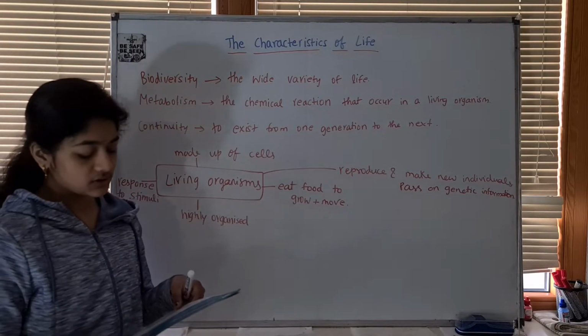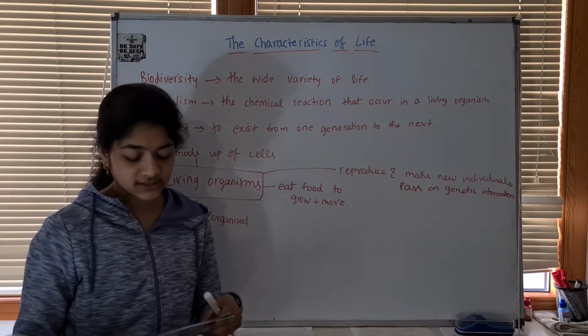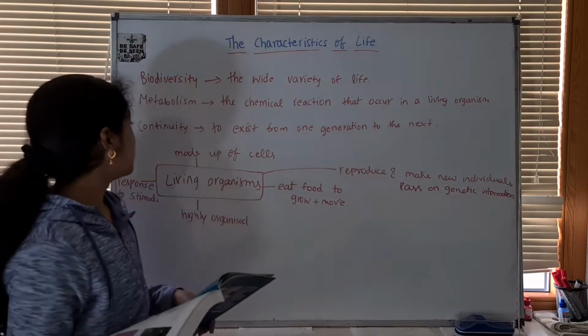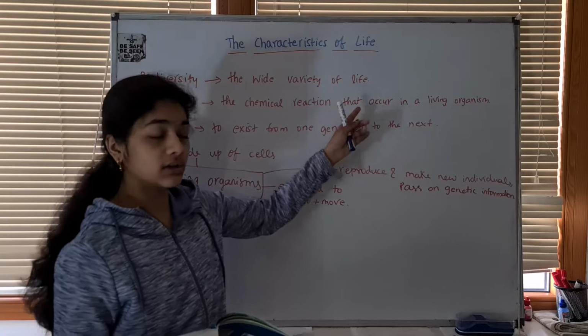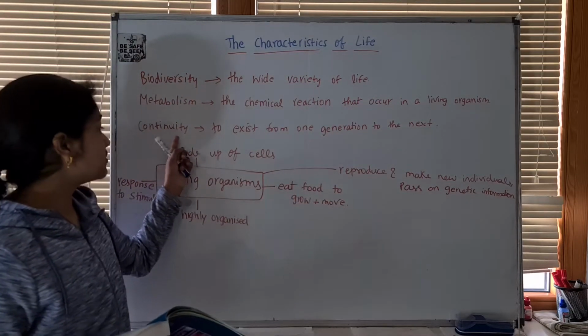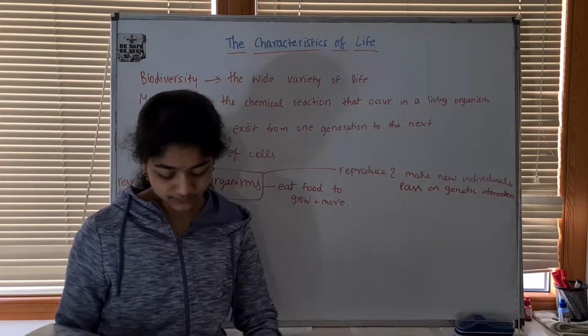Biodiversity is a term used to describe the variety of living things on Earth. And life may be defined as something that possesses metabolism and continuity. Metabolism is all the chemical reactions that occur in a living organism. Continuity is the ability of organisms to exist from one generation to the next.